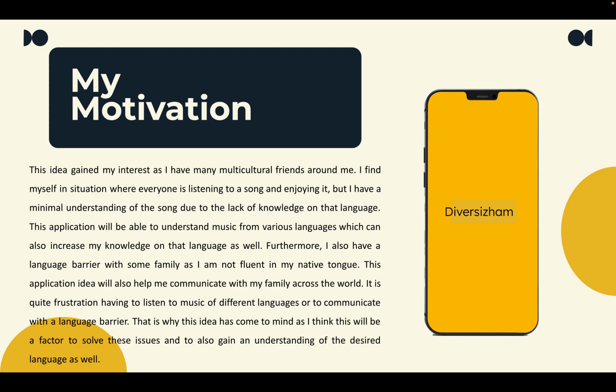This application will be able to understand music from various languages, which can also increase my knowledge on that language as well. Furthermore, I also have a language barrier with some family as I am not fluent in my native tongue. This application idea will also help me communicate with my family across the world. It is quite frustrating having to listen to music of different languages or to communicate with a language barrier. That is why this idea has come to my mind, as I think that'll be a factor to solve these issues and to also gain an understanding of a desired language as well.